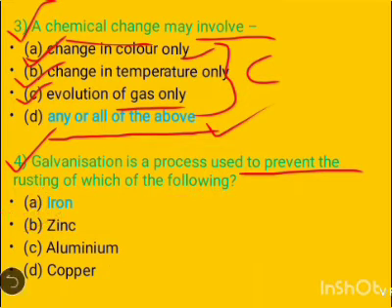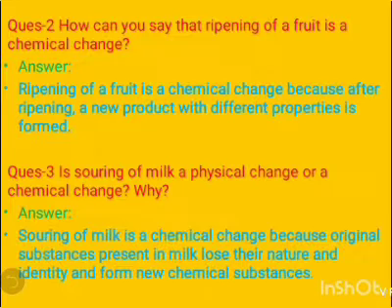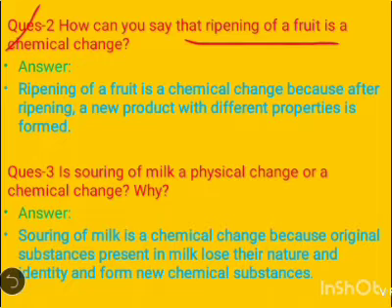You also take a screenshot of this screen. Now come to the second question, which is, how can you say that ripening of fruit is a chemical change?